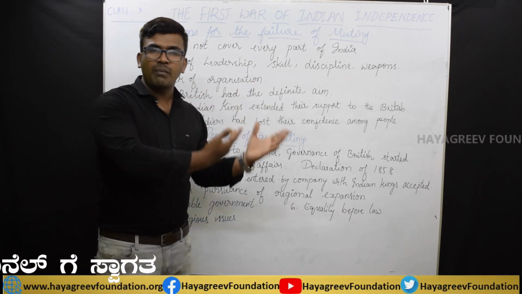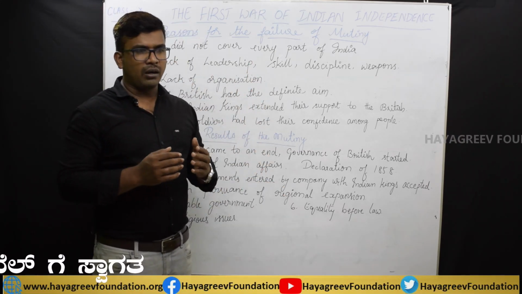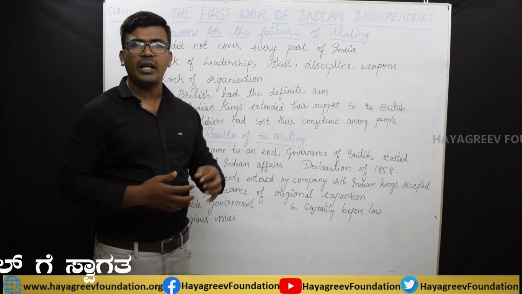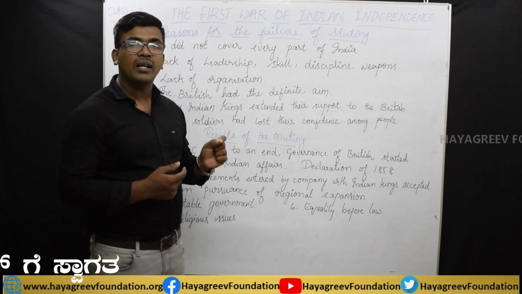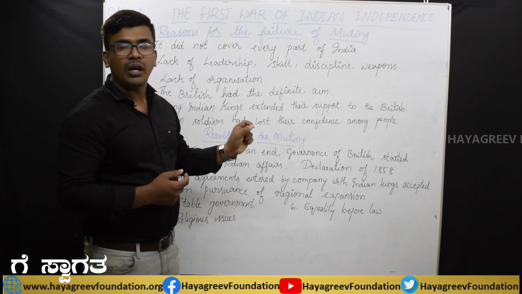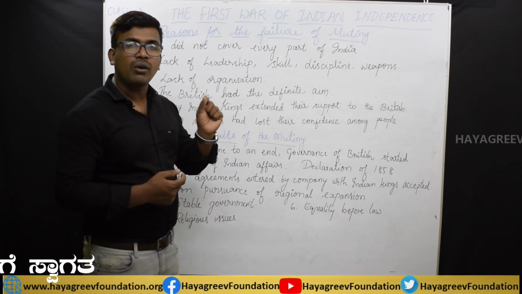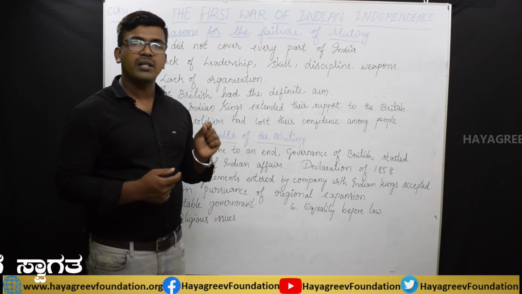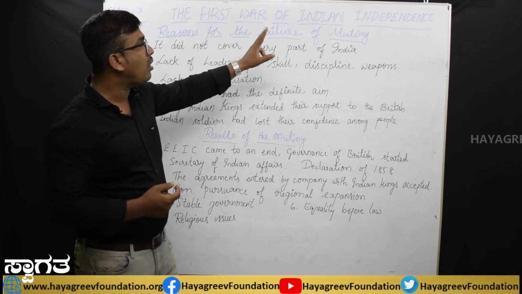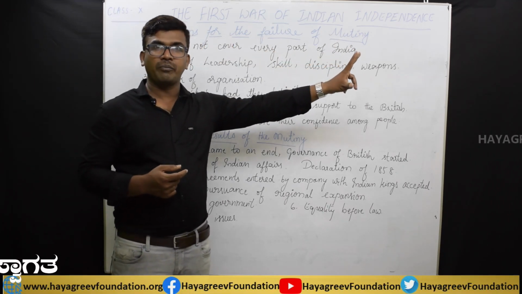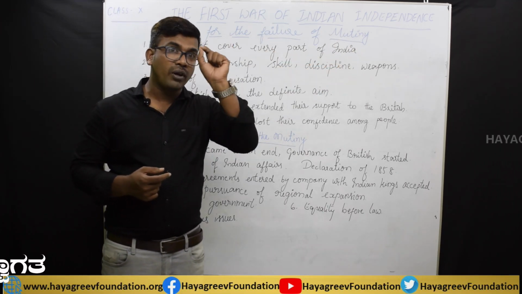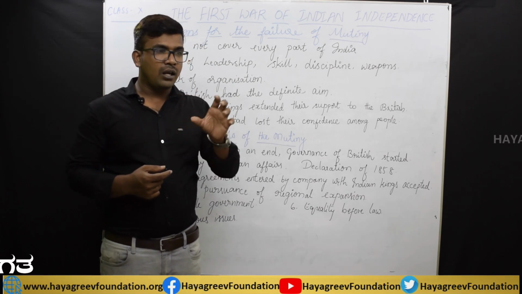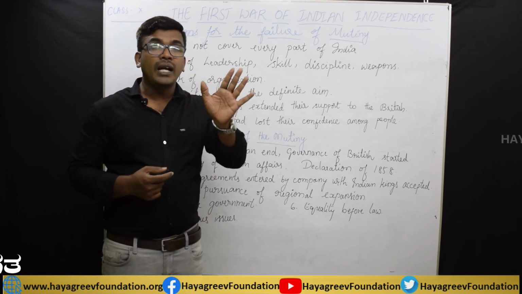Students, as we already told, Indian historians have considered this Sepoy mutiny or 1857 mutiny as the first war of Indian independence. Also, the British were very wise. They decided, let us console the Indians first.